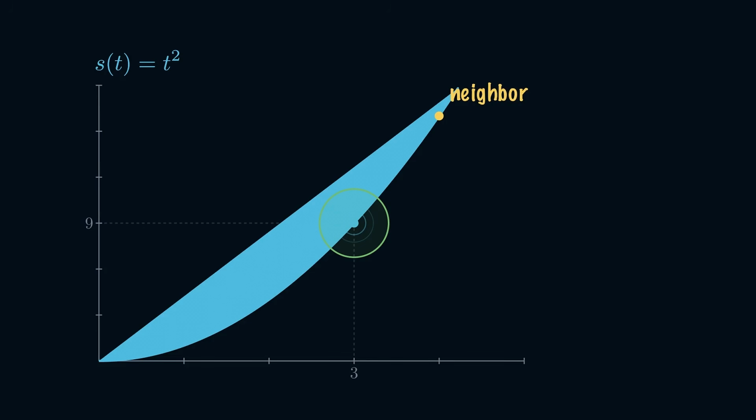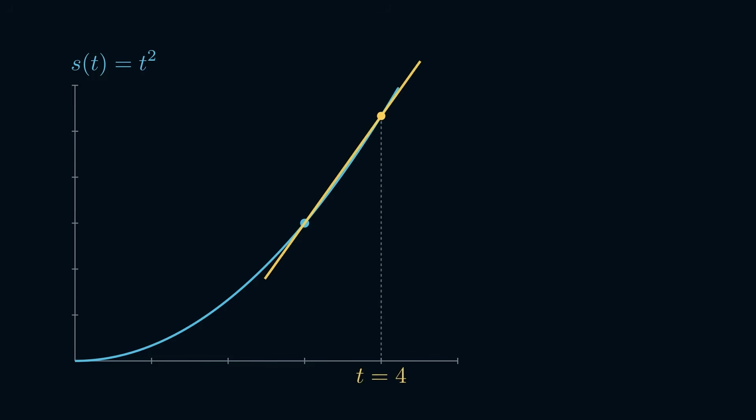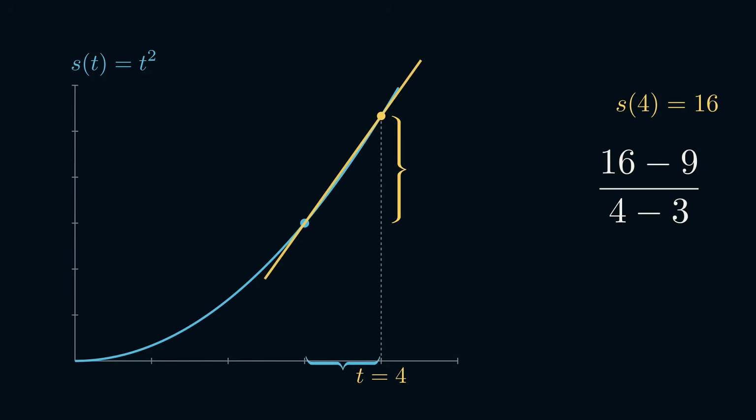So you ask a neighbor. Choose a second point at t equals 4. The position is 16. The average rate between t equals 3 and t equals 4 is (16 minus 9) over (4 minus 3), which equals 7. The neighbor at t equals 4 reports an average rate of 7.